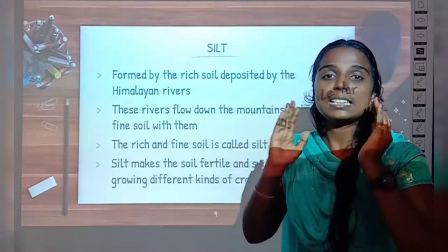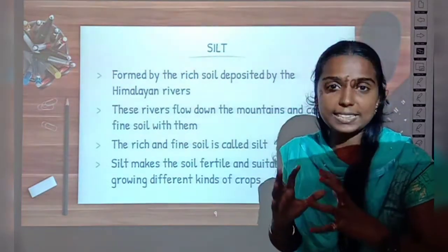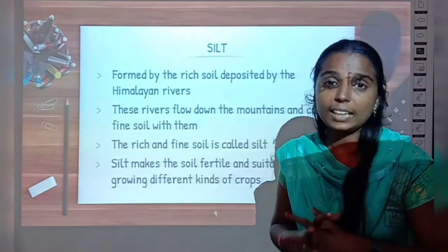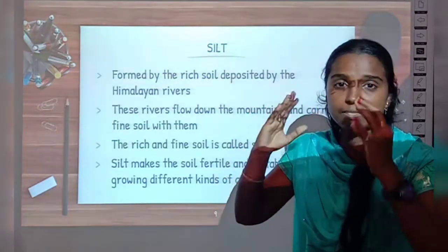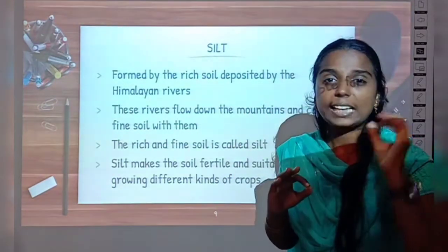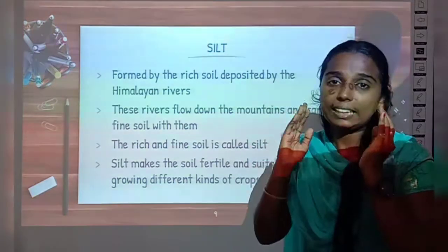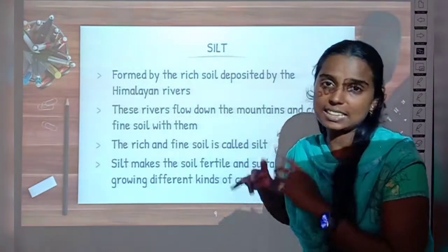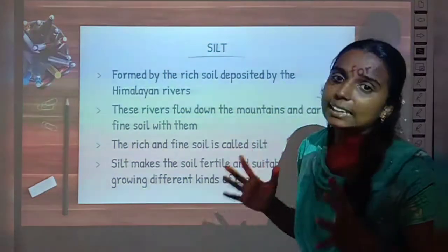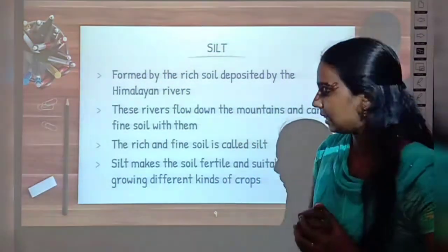That means silt is the soil deposited by the Himalayan rivers. The rivers bring down very fine and fertile soil called silt and deposit it in the Northern Plains. The Northern Plains are mostly formed by this silt only.